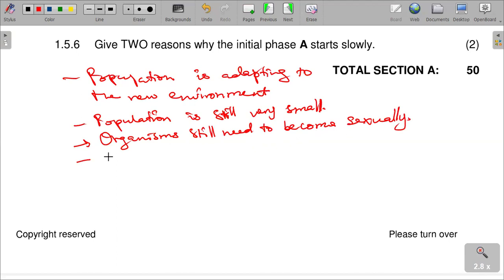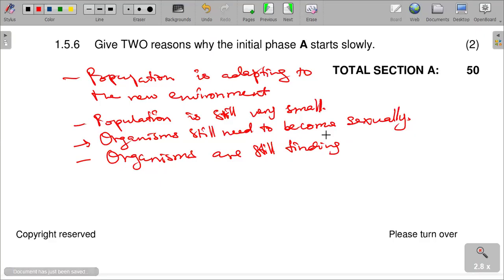And at the same time, we can say organisms are still finding their mates.